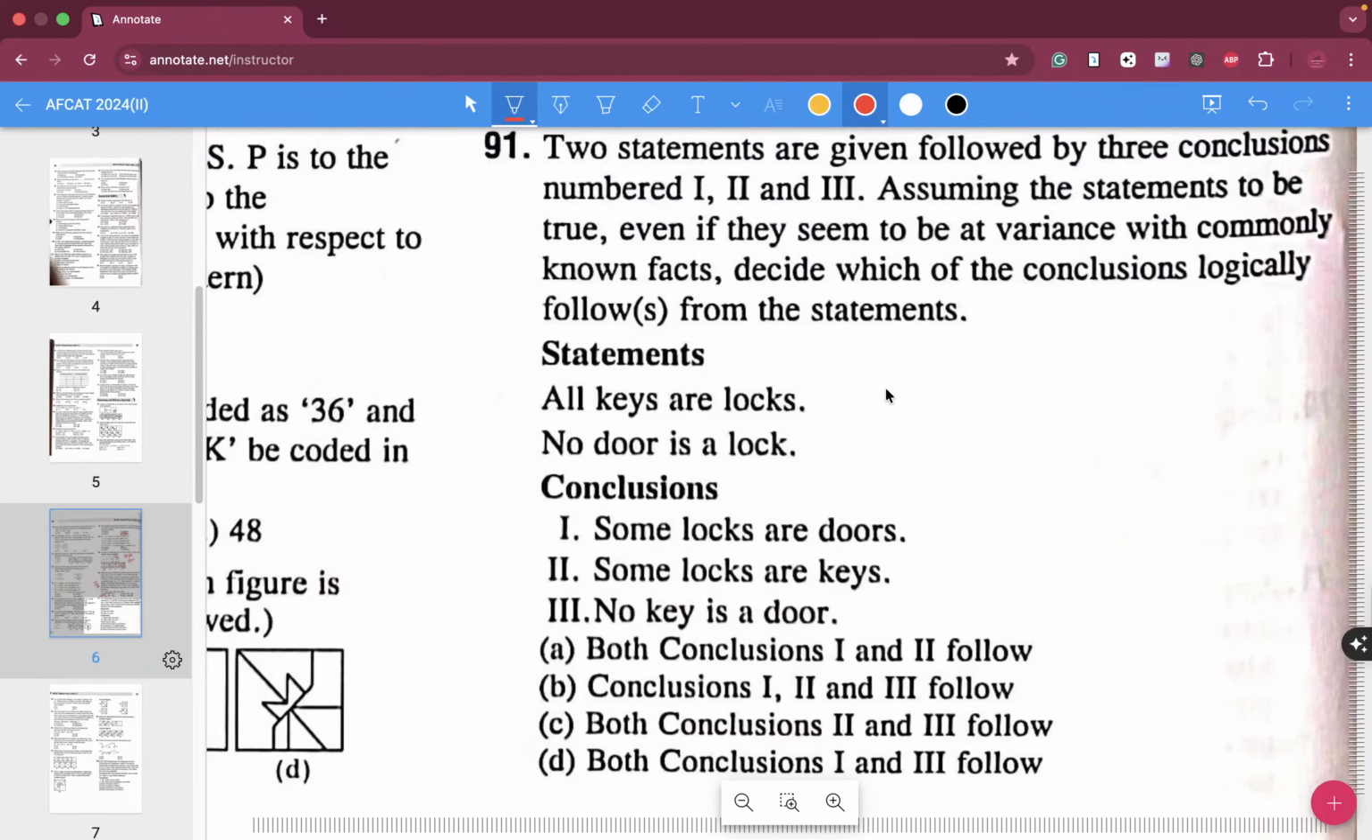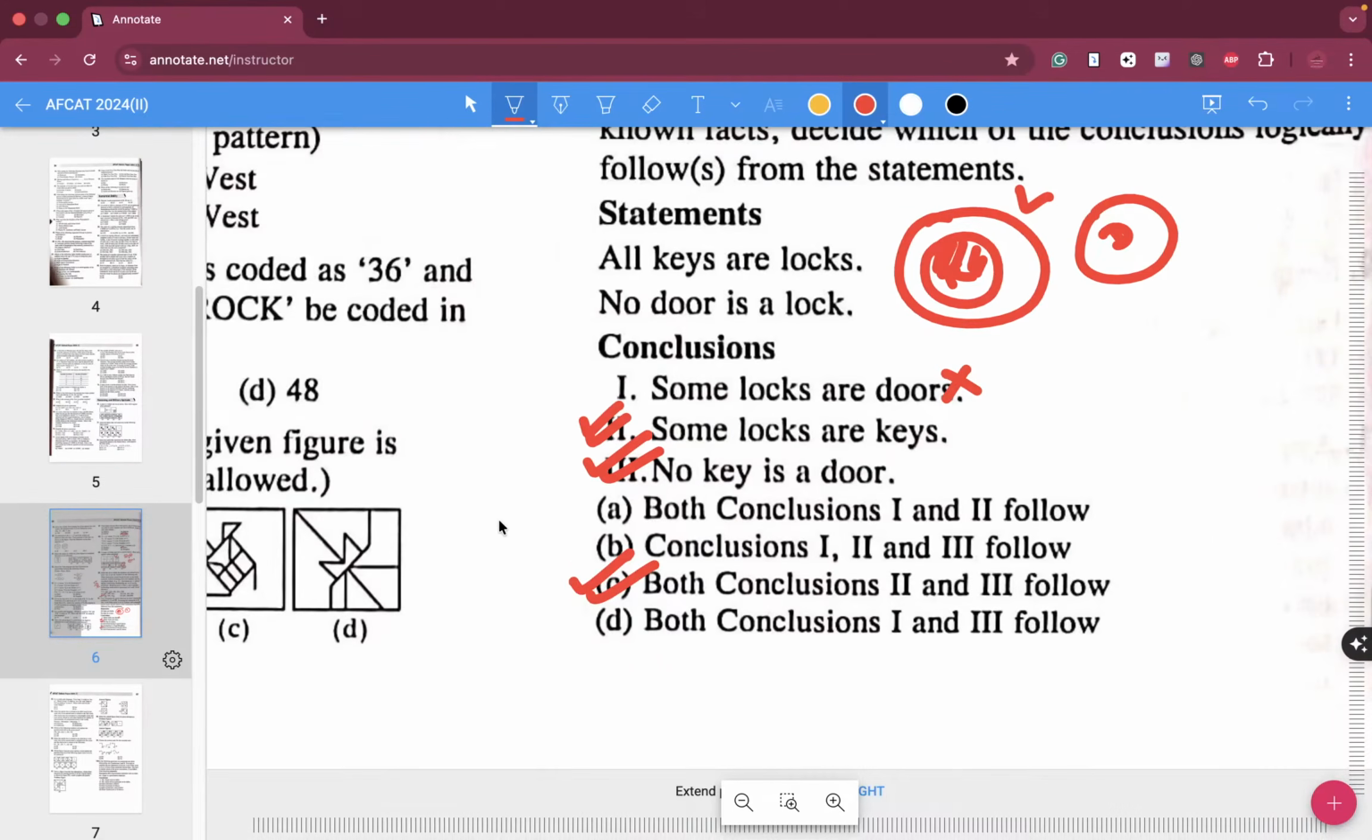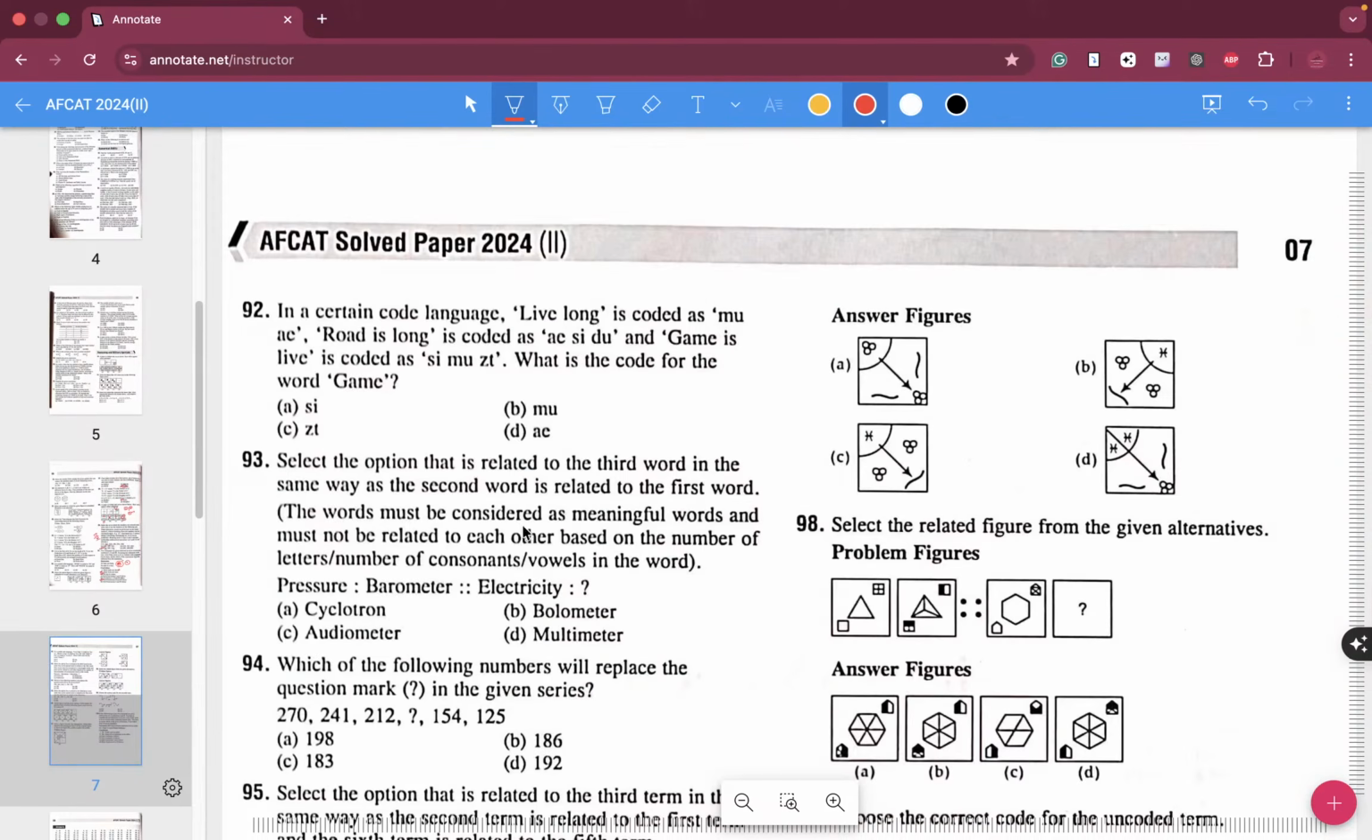All keys are locks. So these are keys, these are locks. No door is a lock. So these are your doors. Conclusion 1: some locks are doors. No. Conclusion 2: some locks are keys, which is absolutely correct, because some of these locks are keys. Conclusion 3: no keys are doors. Both conclusions 2 and 3 follow. So for 91, C is the correct answer.